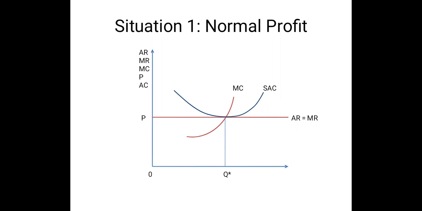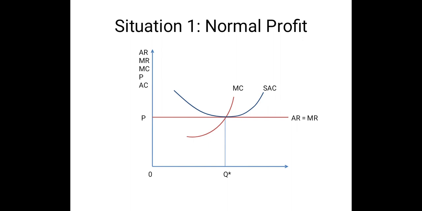Now there may be three types of profit. One is known as normal profit, and the other two are supernormal profit and negative profit. Now when the SAC is tangent to the MR curve, then what happens? The firm is producing OQ star level of output, and its AR has become equal to average cost. That means whatever the firm is earning from the market is equal to its average cost.